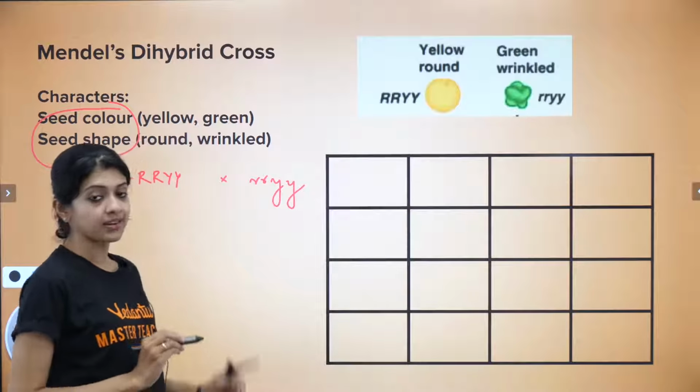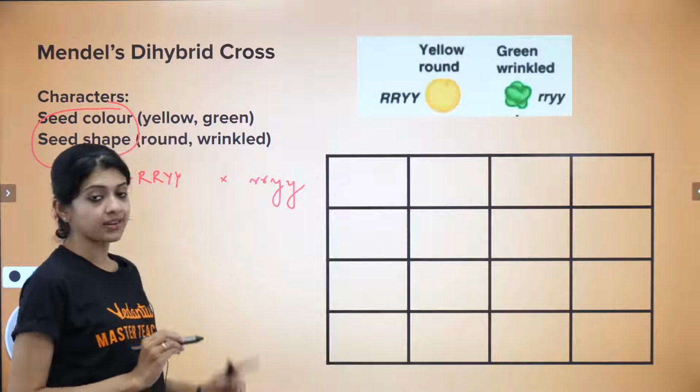When I form the gametes of this during meiosis, when homologous chromosomes separate and gametes are formed, each of those gametes would have at least one copy of all the genes in that chromosome, right? Which is why the gamete here would be capital R, capital Y. And in this case, it would be a small r and a small y.